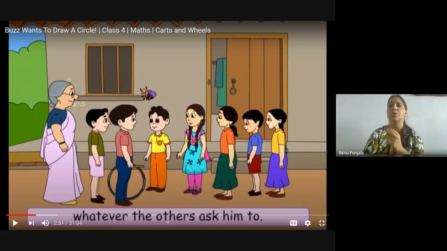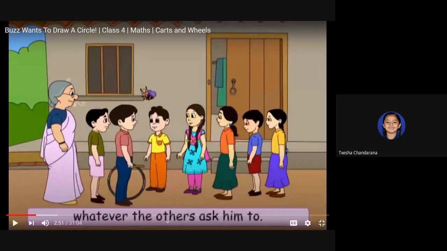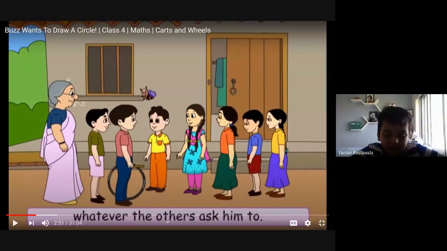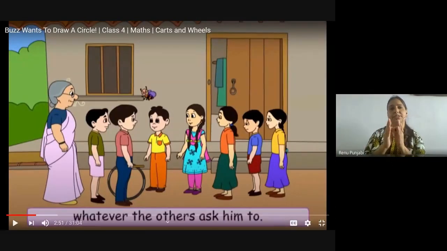Vivan Patel, will you tell me why no? Why can't we play this game sitting in a rectangle or a square shape? Why only in a circle shape? Who will tell me? Raise your hand. Yes, Farzan, can you please explain? Ma'am, we can do it in a rectangle also. So what is the difference if we play in the rectangle and if we play in the circle?